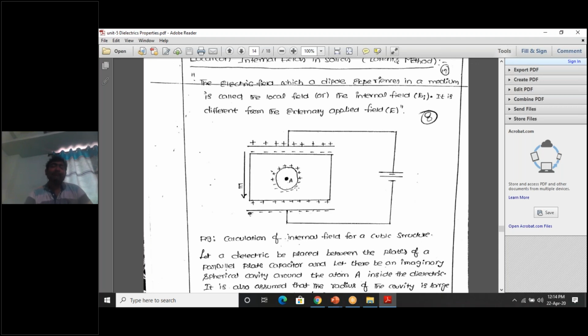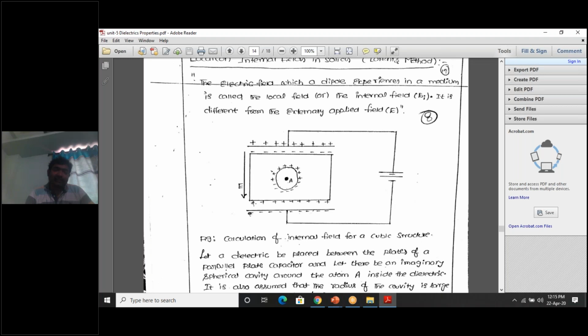Once this is over, these three sets of charges create three electric fields, E1, E2, E3. So what is E1? The positive charge on the capacitor plate and the negative charge on the lower plate will create an electric field E1. Next, what is E2?